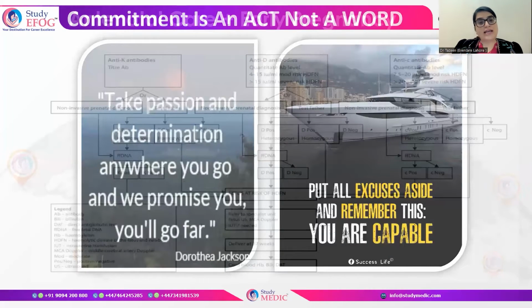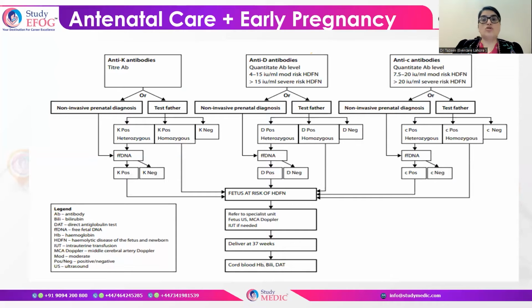First of all, I will explain the antenatal care when RH incompatibility is there and antibodies are there, how you have to proceed further and what care can be offered to the female, and when the baby is at risk of developing hemolytic disease of the newborn. Always remember that the most important antibodies are anti-K, anti-D, and anti-C antibodies, among various other types.